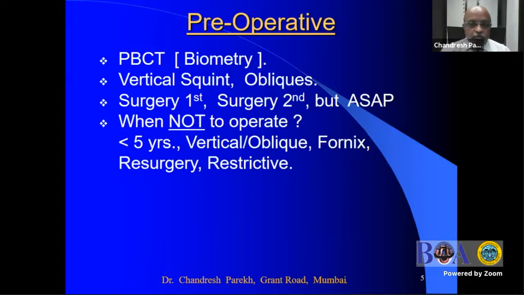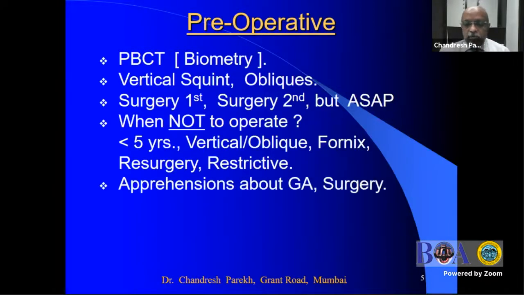For a general ophthalmologist, when they should not operate is very important. One, if the patient is less than 5 years of age, because the surgical planes are not well defined, one should not operate vertical or oblique squints. Fornix approach, as Dr. Rishi has rightly pointed out, is a difficult approach. So one needs adequate experience with other approaches, and one should avoid resurgery and restrictive surgery till one has got sufficient experience. We have to counsel the parents about their apprehension about the GA and the surgery.